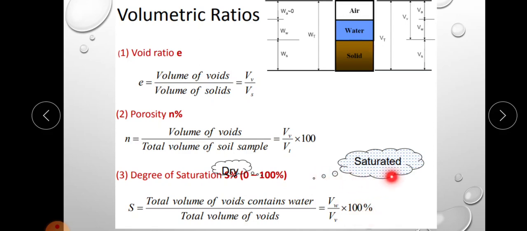For fully saturated soil, degree of saturation is 100%, and for dry soil it is 0%. So the value of degree of saturation varies between 0 and 100%.